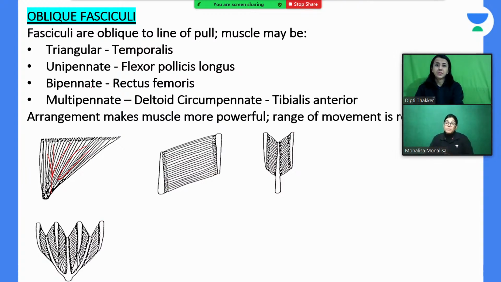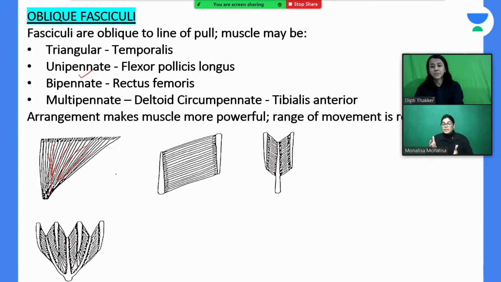What do you mean by the word pinnate? Have you seen a bird's feathers? If we take half of a feather, it is unipinnate. If you complete one feather, then it is called bipinnate. It's very beautiful. Once we go for anatomical dissection, these things can be visualized.